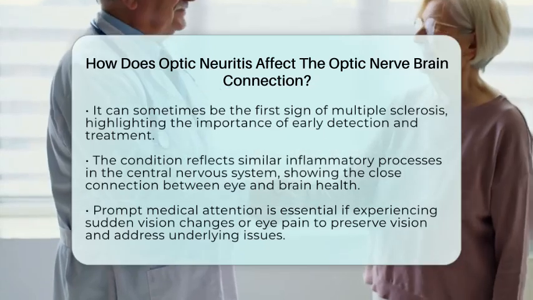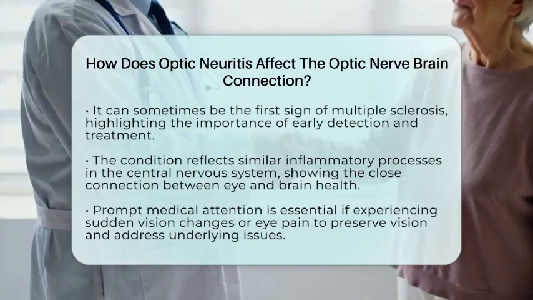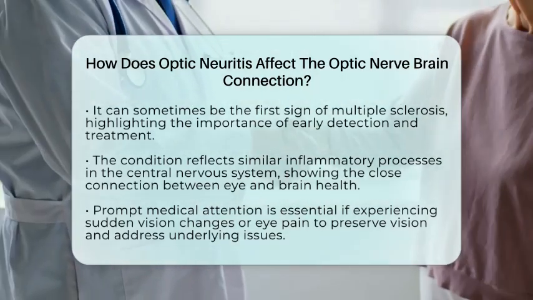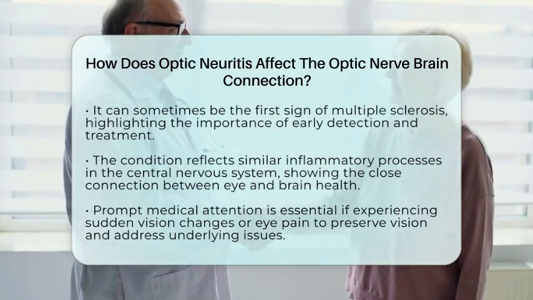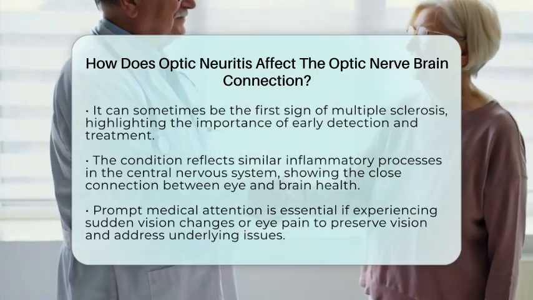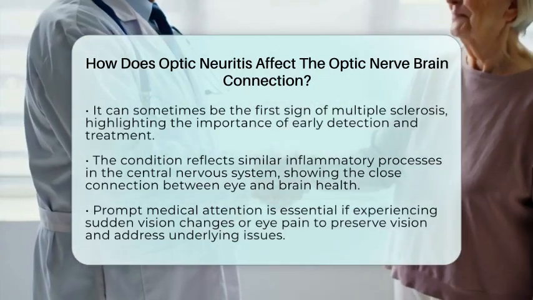In summary, optic neuritis affects the connection between the eye and the brain by damaging the myelin sheath around the optic nerve fibers. This damage slows or blocks the transmission of visual signals, causing visual problems and sometimes pain. It can also alter how the brain processes visual information by changing the way different parts of the brain communicate.